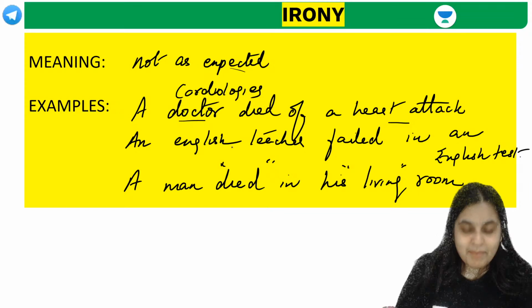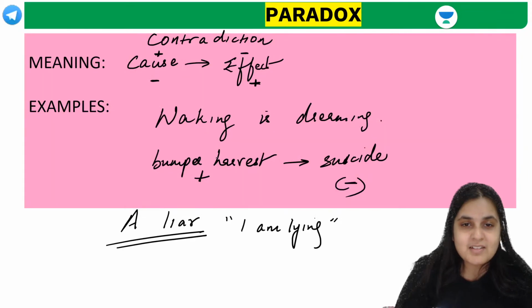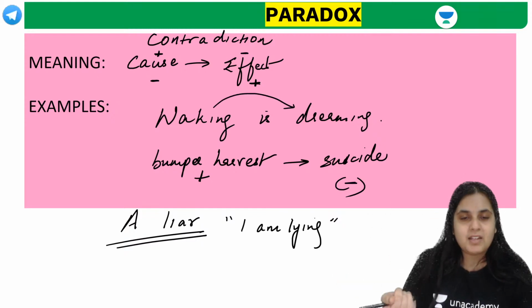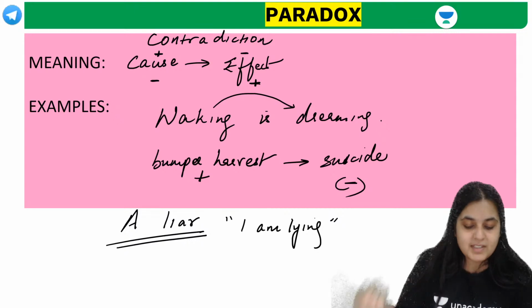You wouldn't expect an English teacher to fail in the English exam. This is more to do with expectation, right? But here, this is not to do with expectation. This is more to do with contradiction. It's like, how can it be that you're awake and you're dreaming? How can you expect a liar to say that I'm lying?